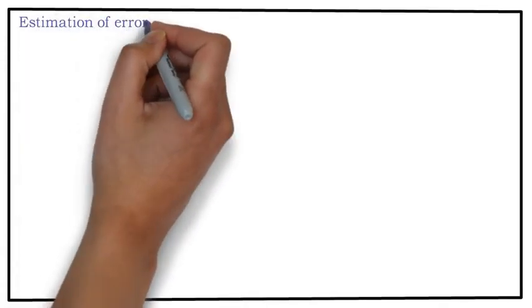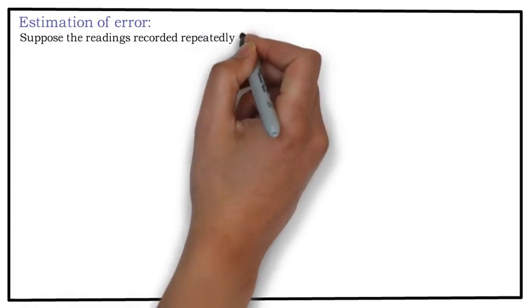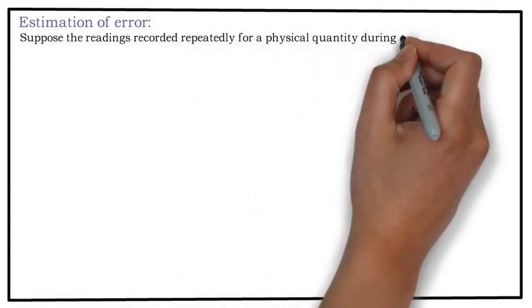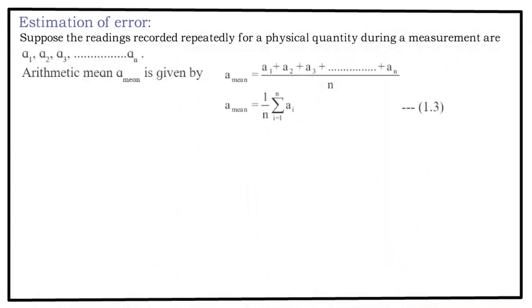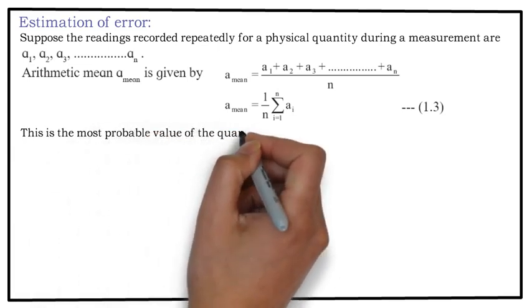Now, how do you estimate the errors? This is something very important. Suppose the readings recorded repeatedly for a physical quantity during the measurement are A1, A2, A3 till An. Arithmetic mean can be taken as sum of all the observations upon number of observations. That is, A mean is equal to 1 by n summation i going from 1 to n Ai. This is the most probable value of the quantity.